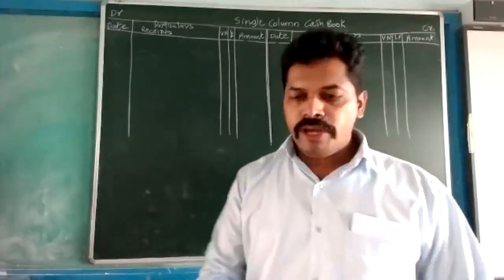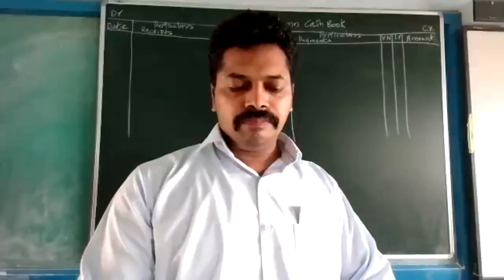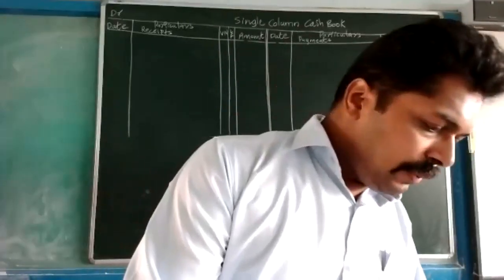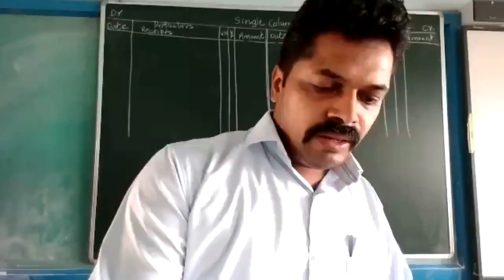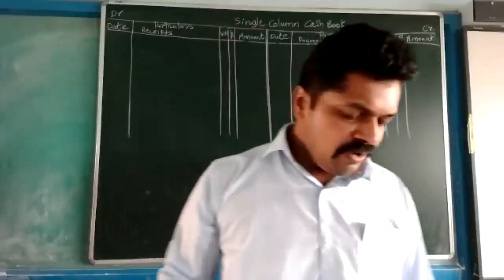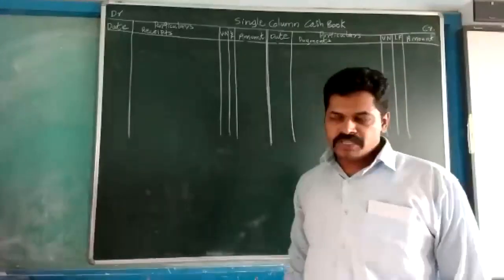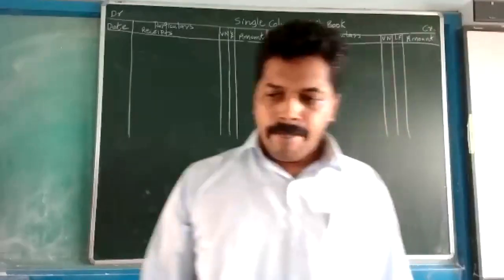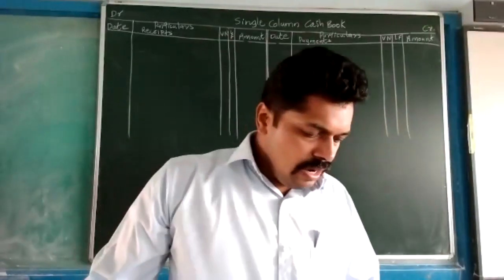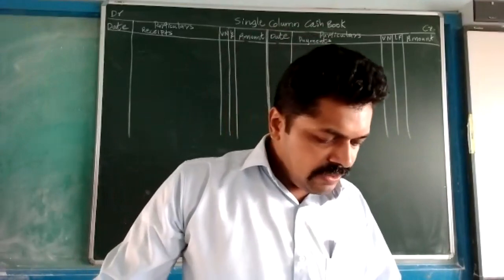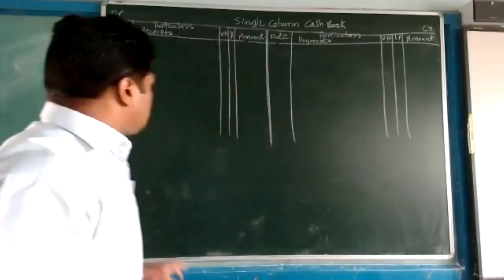Okay, listen, I am going to enter the transactions in the cash book. So please take page number 7.44. Question number 1. The first transaction: commenced the business with cash 25,000, and the year is given, 2020 May.